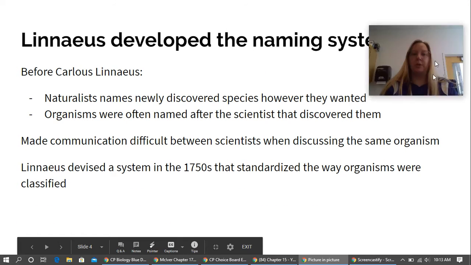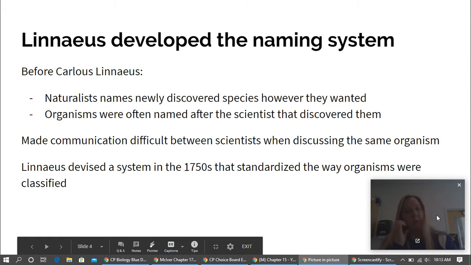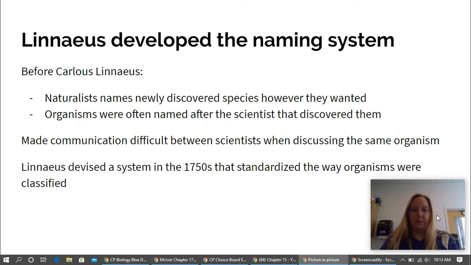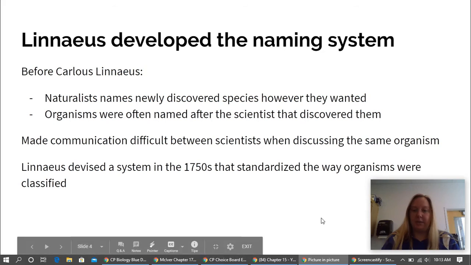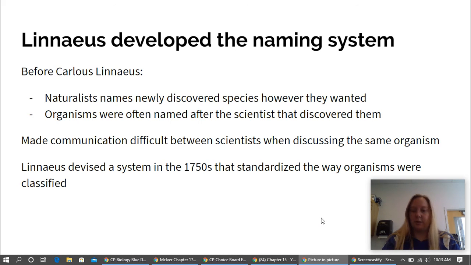So Linnaeus was the one who developed the naming system. Before Carolus Linnaeus, naturalists would name newly discovered species however they decided, and organisms were often named after the scientists who discovered them. This made communication between scientists very difficult when they were trying to talk about the same organism. Linnaeus devised the system in the 1750s that standardized the way that organisms were classified.